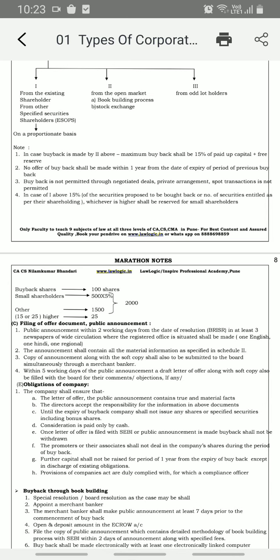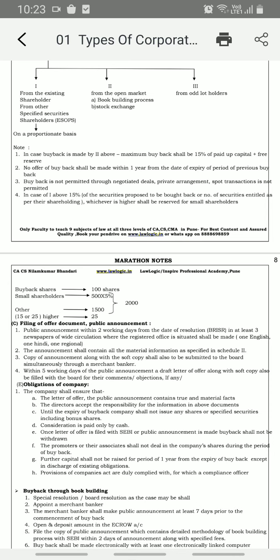Means there has to be a 1 year gap between the earlier buyback and the upcoming buyback. Also, buyback is not permitted through negotiated deals, private arrangement, or spot transactions.